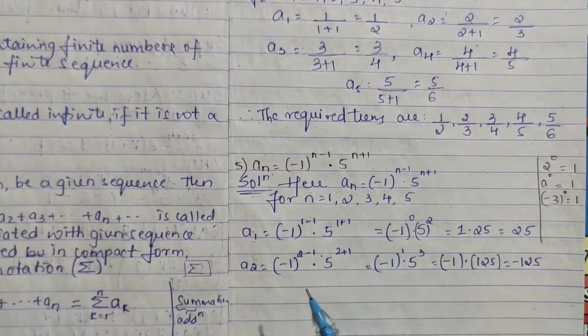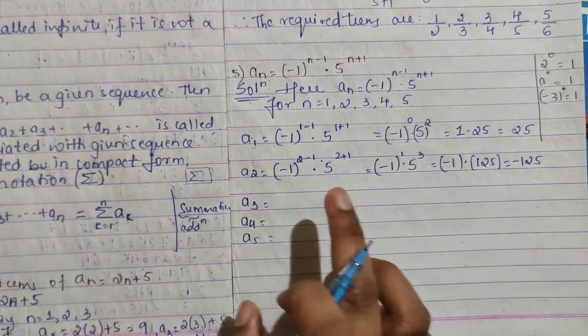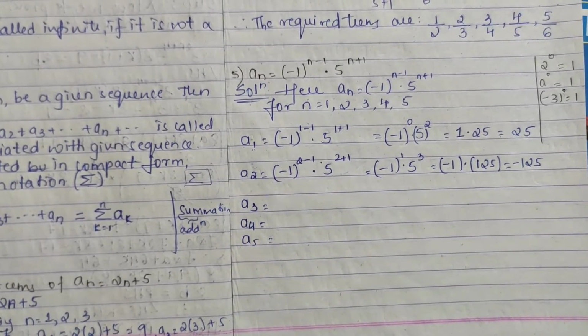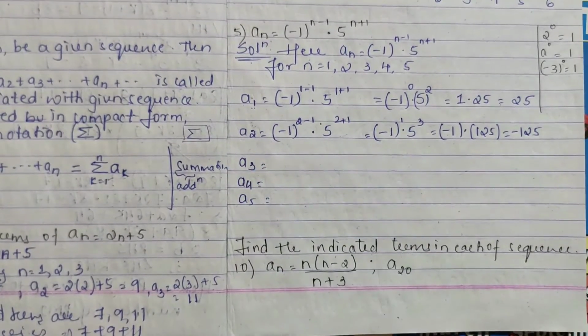In the same way, find for a3, a4, a5. Find it and write the terms. It is your homework part. Find a3, a4, a5. See here, the question is a bit different from your first one.